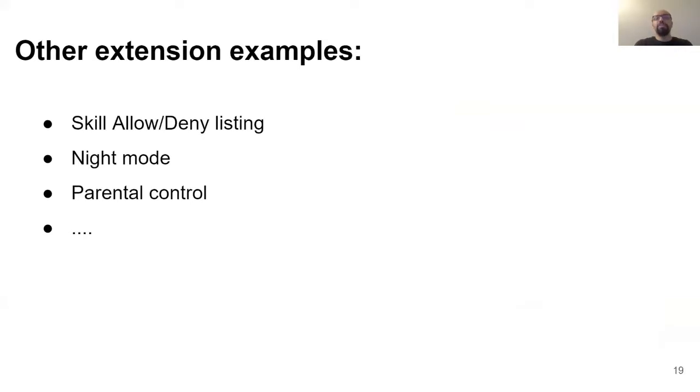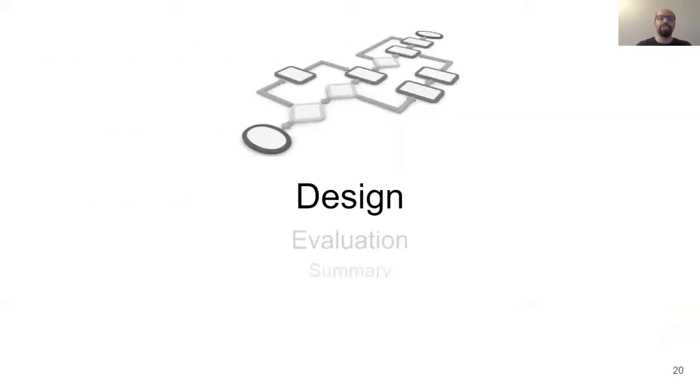MegaMind enables many other extensions as well. For example, you might want to deny access to a list of skills. You can disable a device in certain hours of a day. You can apply customizable parental control on the Alexa devices which are installed in your children's room, and many other extensions. Now I'm going to talk about the design of our system.